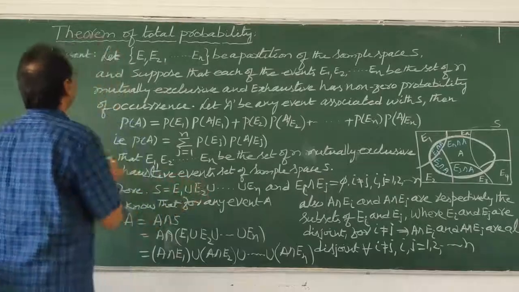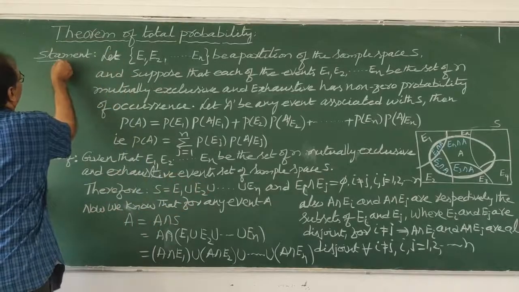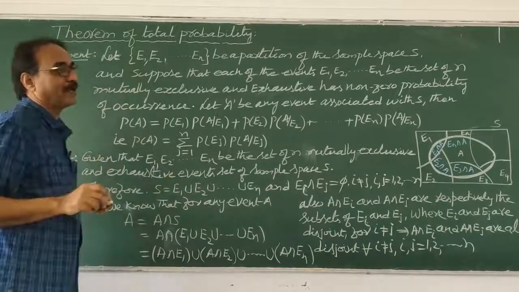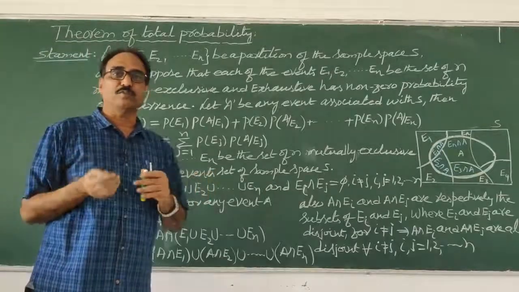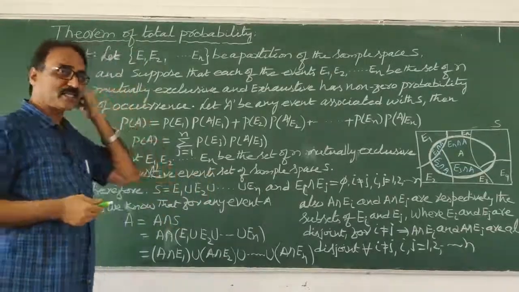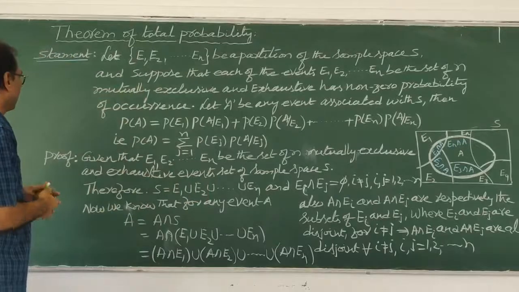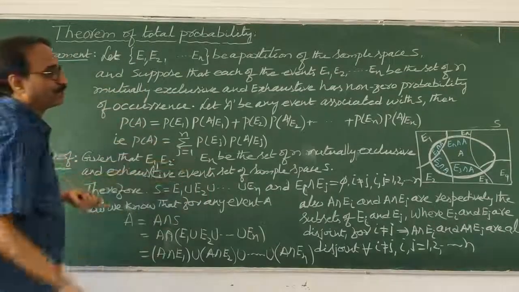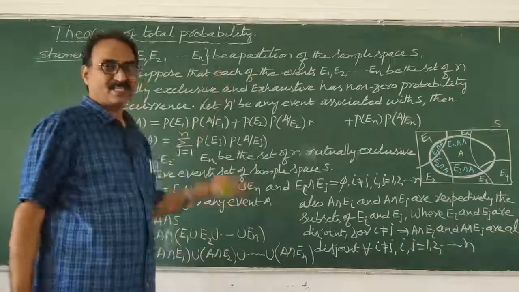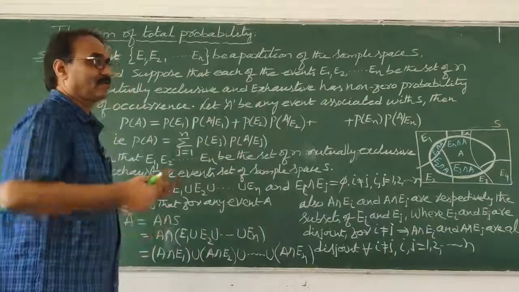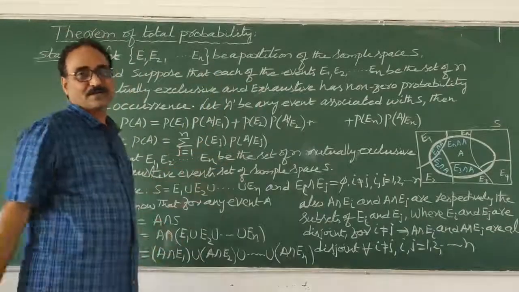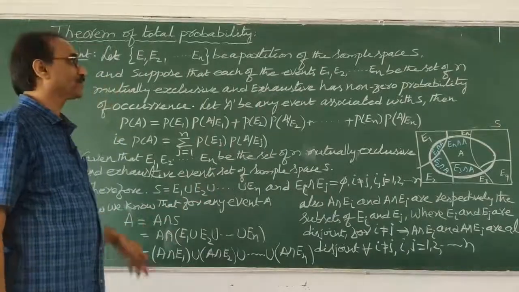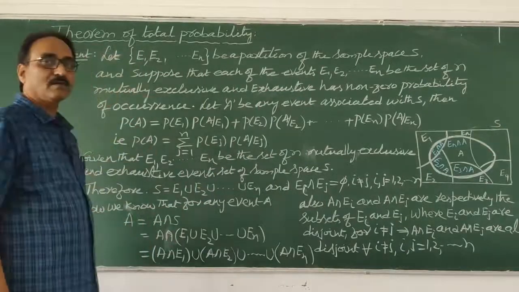Here you see, this is the statement. Any theorem you do, the statement and proof must both be there. That is the reason I wrote the statement here and the proof here. Because I don't have a board now and you people are not here, I wrote everything on the board.